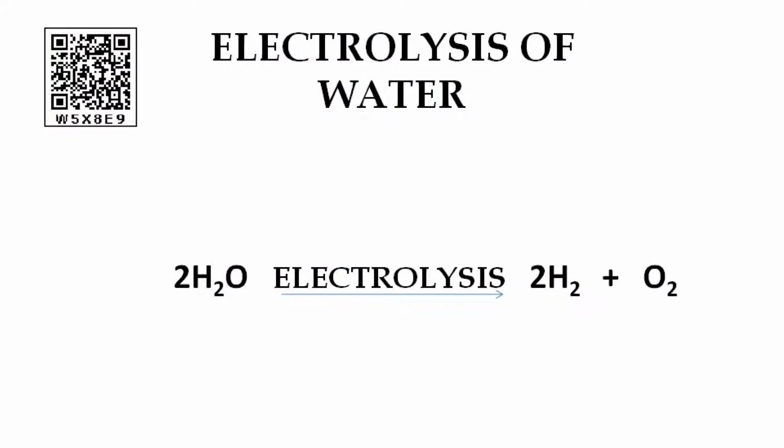Next, the ratio of hydrogen and oxygen will be 2:1. Hence, for every 2 volumes of hydrogen collected at the cathode, there is 1 volume of oxygen collected at the anode. There is one chemical reaction for this. When 2 molecules of water undergo electrolysis, 2 moles of hydrogen gas and 1 mole of oxygen gas will be produced.